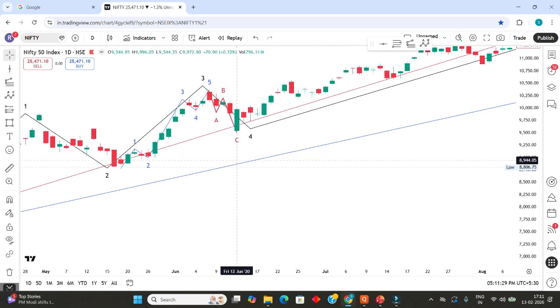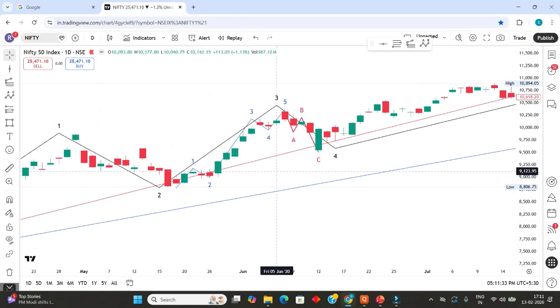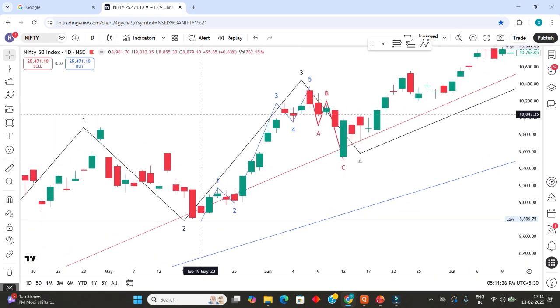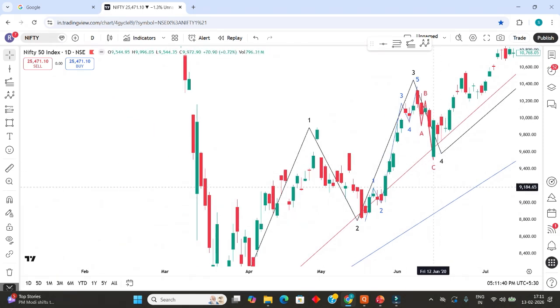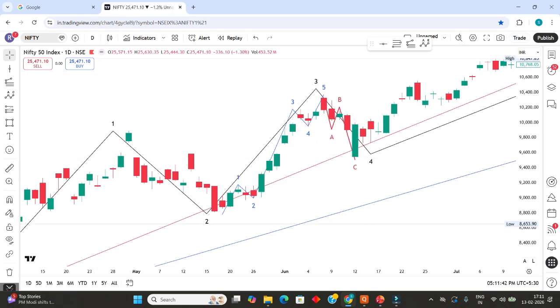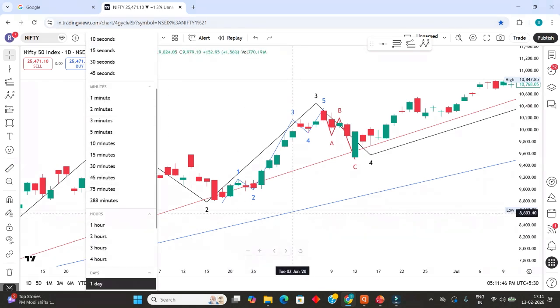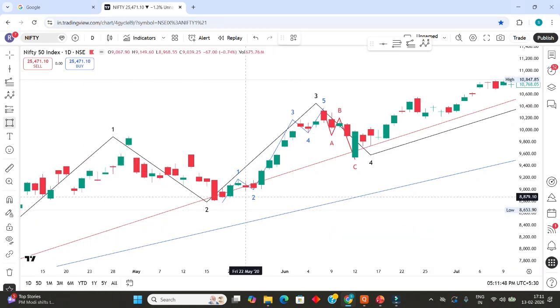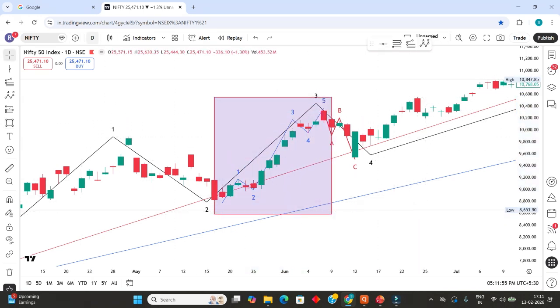Now here wave 3 we will go in. You know what happens if you go to a much smaller time frame; the chart will show. Let's see what happens to this chart, but before that we will select this one first. This impulse we have selected. Okay, so now we will move to the 75 minutes time frame.